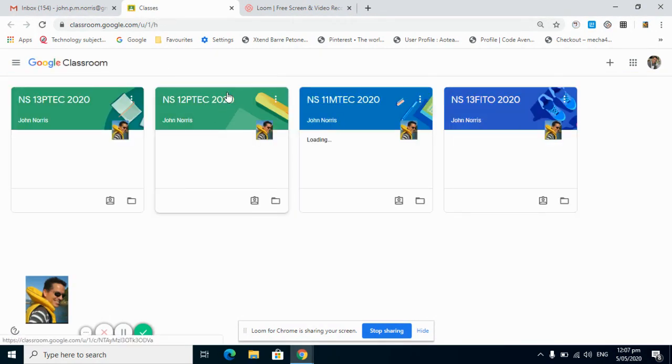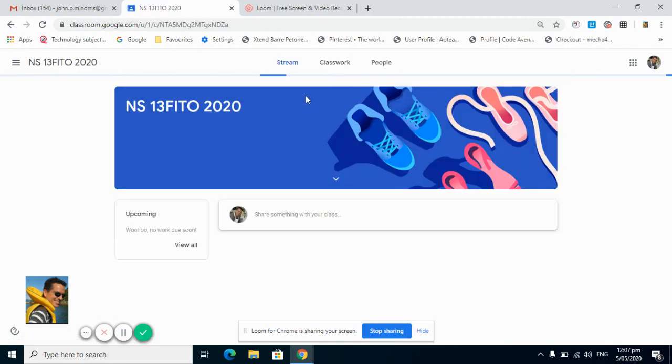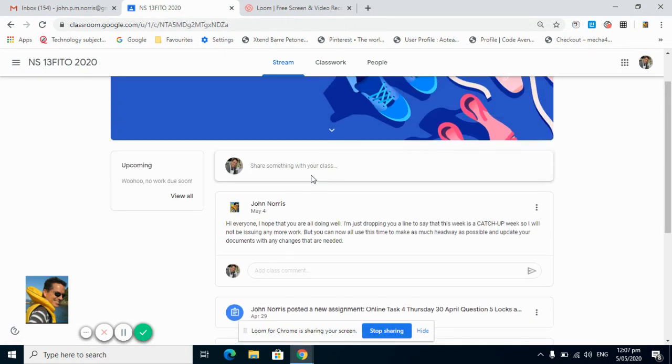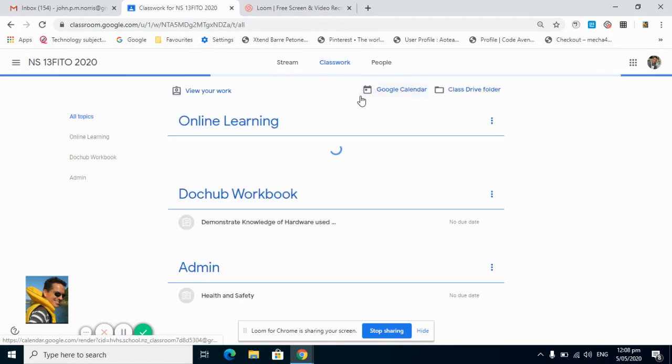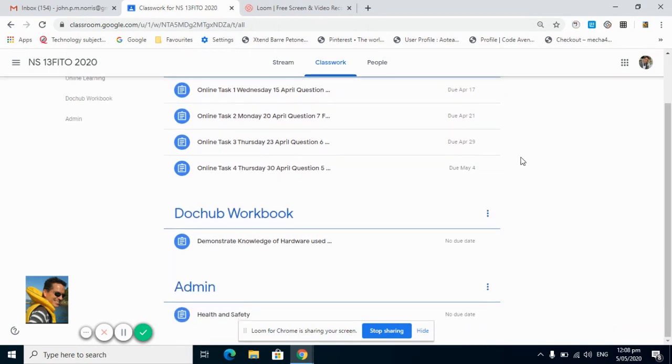And then just select the class that you want to use, obviously 13 Phyto. Don't go into the stream section. It's a bit of a mess because it just posts stuff as I'm actually putting it up. In classwork, I've actually organized it so that it's a lot more easy to understand. First thing first is obviously go down to your Doc Hub workbook.